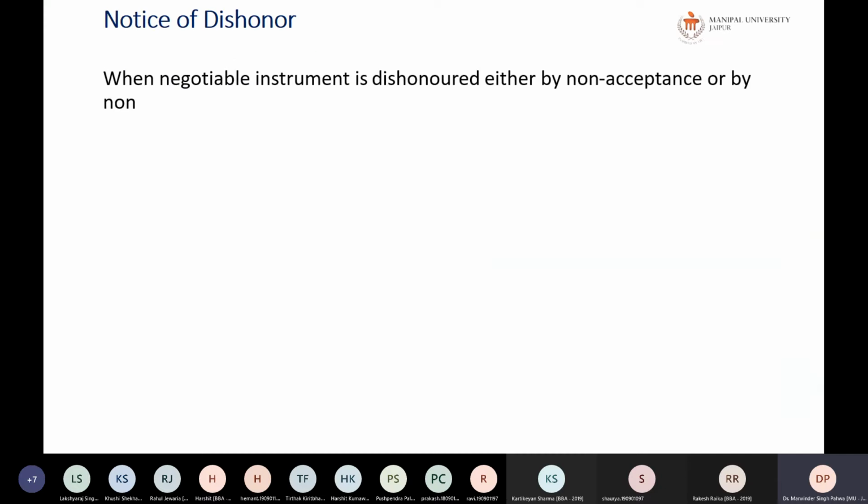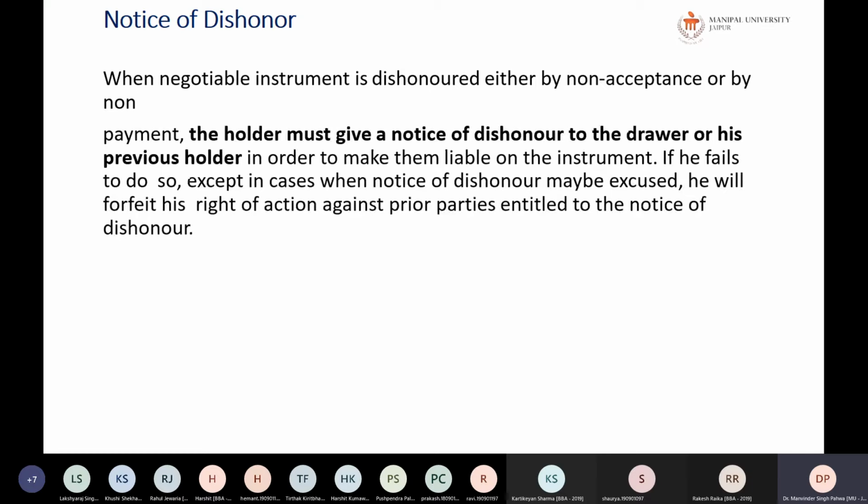So further comes the notice of dishonor. I hope you all have understood what dishonor is. When a negotiable instrument is dishonored, either by non-acceptance or by non-payment, the holder must give a notice of dishonor to the drawer or his previous holder in order to make them liable on the instrument. So the first thing is that a notice has to be issued.